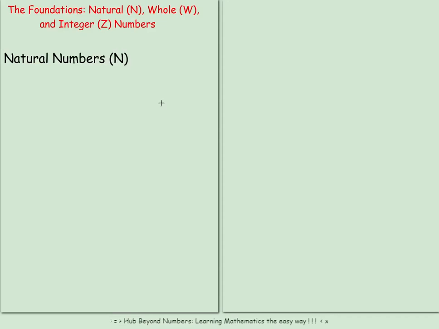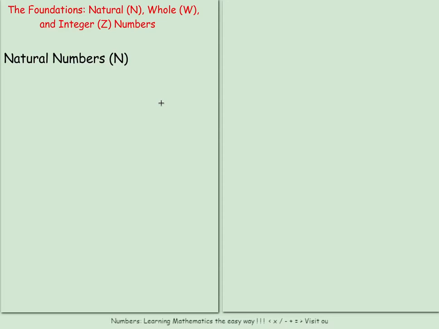So we'll start first of all with what we call the natural numbers. What are natural numbers? The natural numbers are the counting numbers we use to first learn what numbers are. So they are the numbers we use to count. And note, they are all positive whole numbers starting from 1. Just as I said, the numbers we use to count.